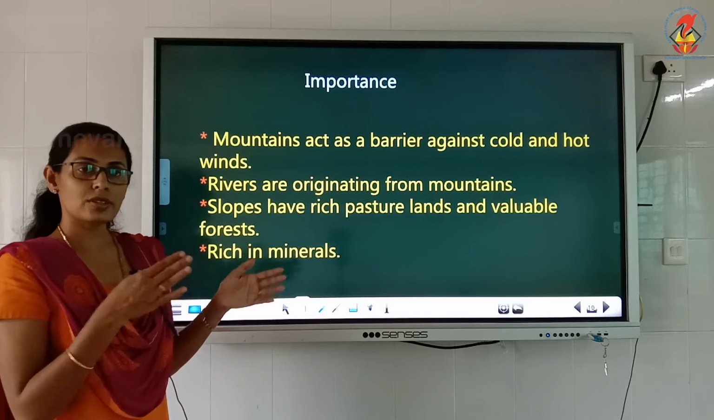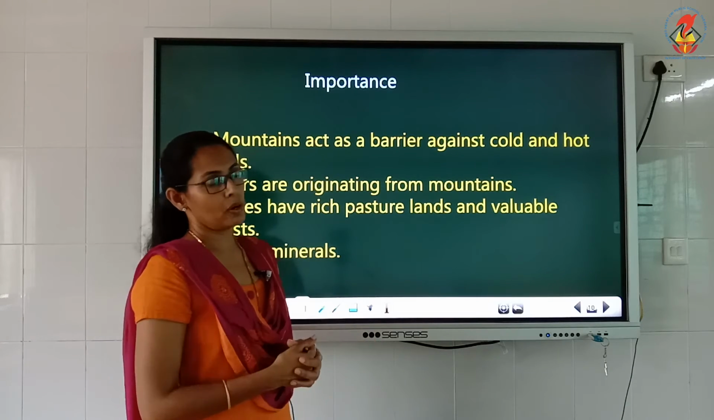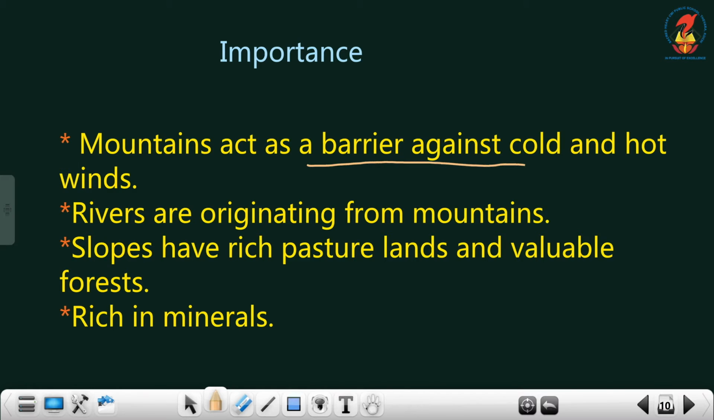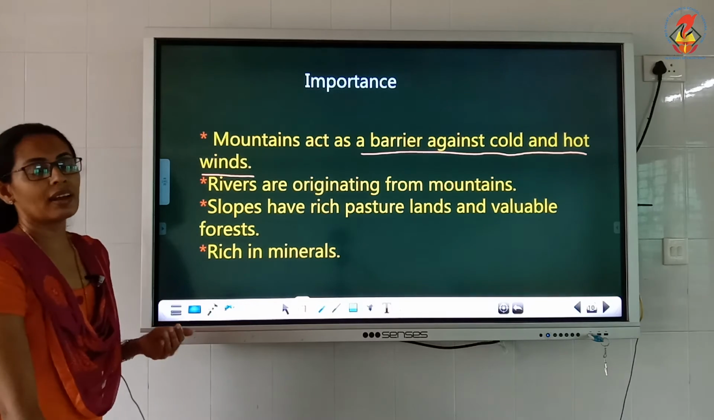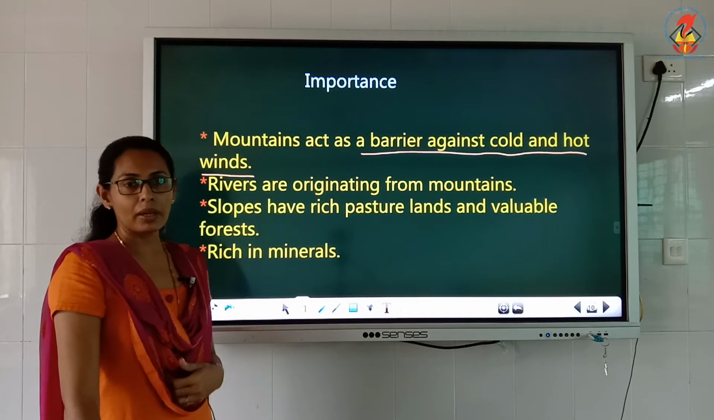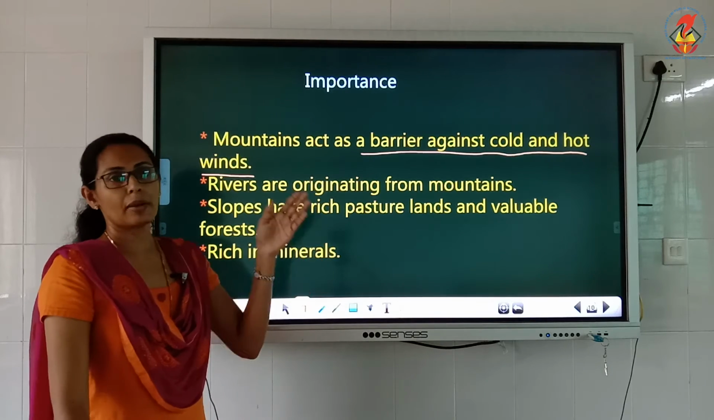Why then? Because all these features are there, fewer people are living. Then why do we have mountains? The first important feature is this: mountains act as a barrier against cold and hot winds. If any hot wind is coming or cold wind is coming, then our mountains are blocking them.